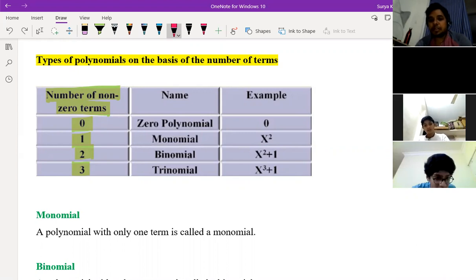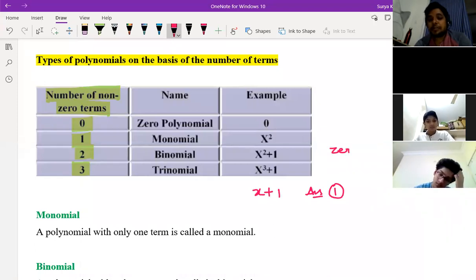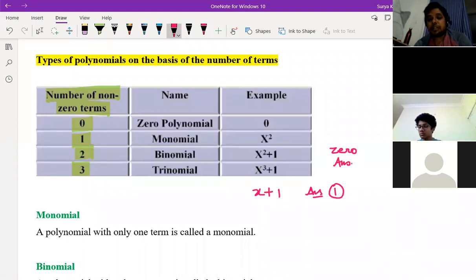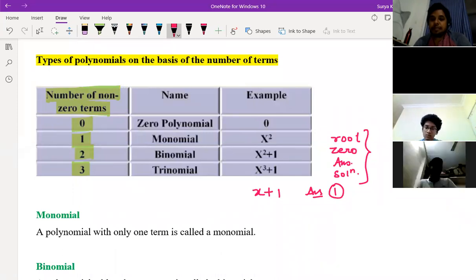How many powers will be there on the top? Suppose you have x plus 1. What is the power of x? 1, sir. So we will get 1 answer. Whatever the power is, that many answers you should get. You can say zero of the polynomial, or answer of the polynomial, or solution of the polynomial, or root of the polynomial. Any of the 4 they may ask in the exam.